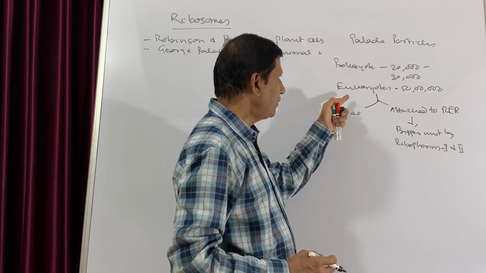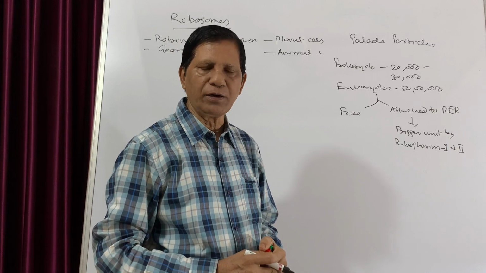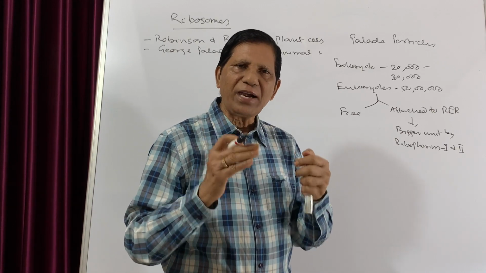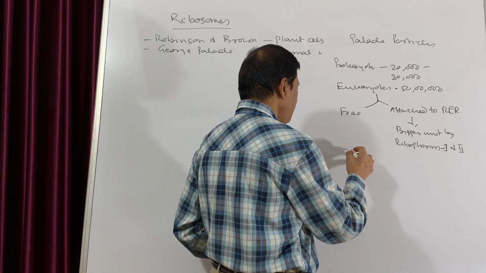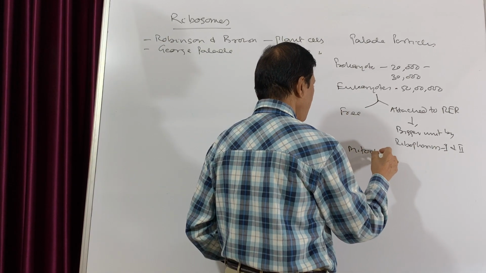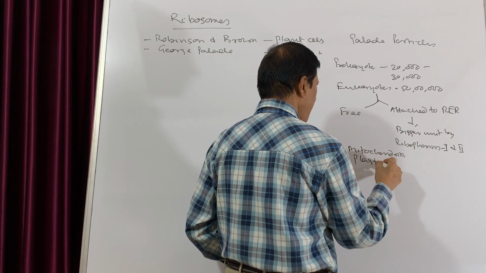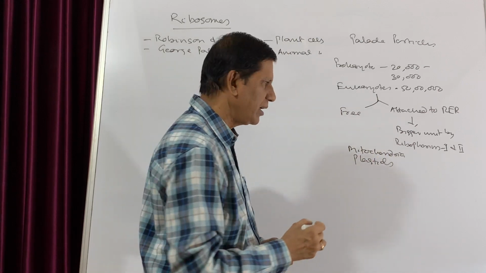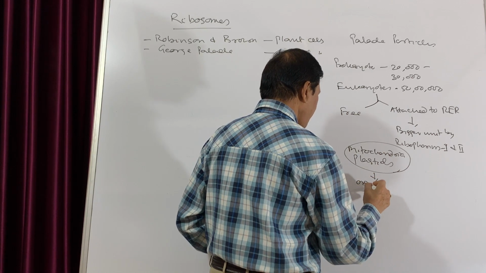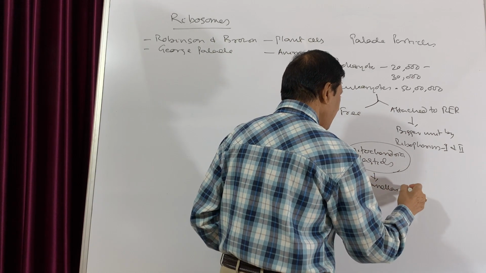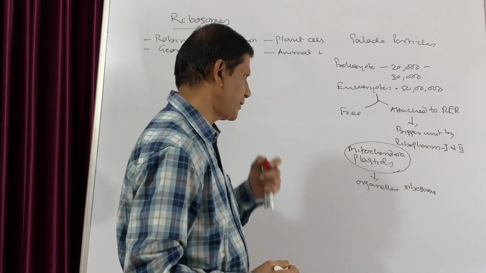In addition to being free and attached to the rough endoplasmic reticulum, in eukaryotes ribosomes are also present in mitochondria and chloroplasts, that is, the plastids. The ribosomes present in these are usually known as organelle ribosomes, to distinguish them from the cytoplasmic ribosomes.